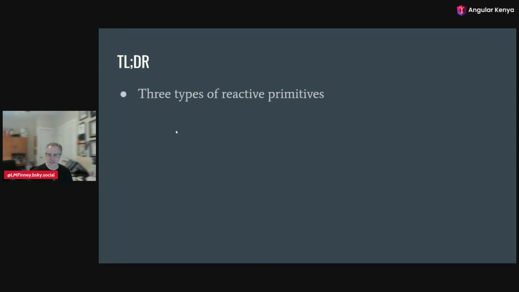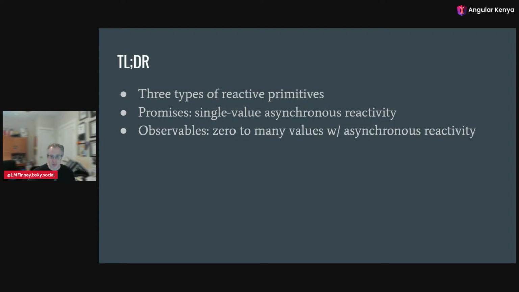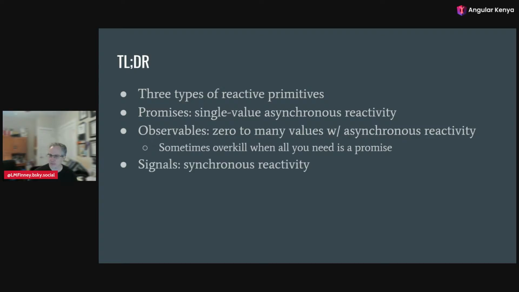So the too long didn't read for this talk is that JavaScript has three types of reactive primitives. The first one, the oldest, is promises, which gives us single value asynchronous reactivity. There's also observables, which also gives us asynchronous reactivity, but 0 to many values. And it's more powerful, but it's sometimes overkill when all you need is a promise. The new kid on the block is signals, which gives us synchronous reactivity instead of asynchronous, which solves completely different problems than promises and observables do, and is really valuable for state management.